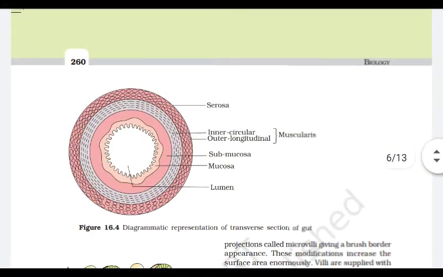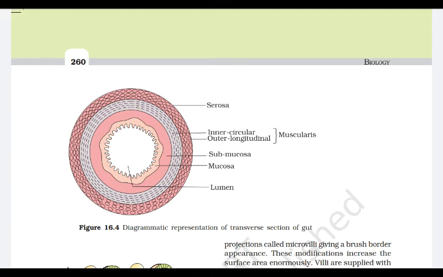After that we have the transfer section of the alimentary canal. The canal consists of four layers: serosa, muscularis, submucosa and mucosa. Serosa is made up of epithelium and it is the outermost layer. It provides protection. Muscularis is the second layer and it contains smooth muscles which are responsible for the peristalsis movement. The third layer is the submucosa. It contains the blood vessels and nerves which help in the regulation of the activity of the alimentary canal.